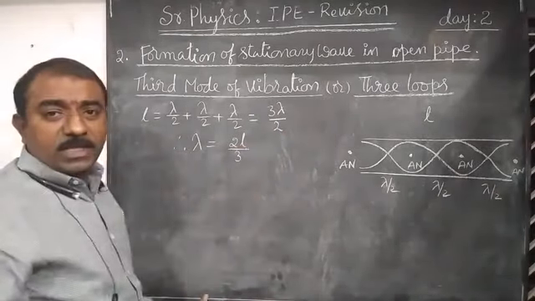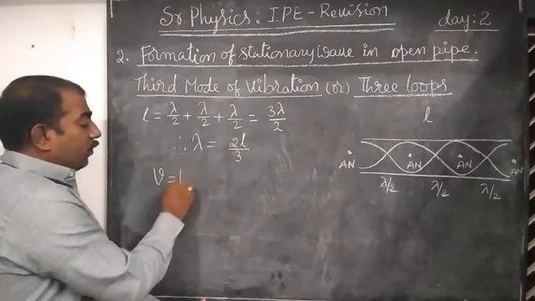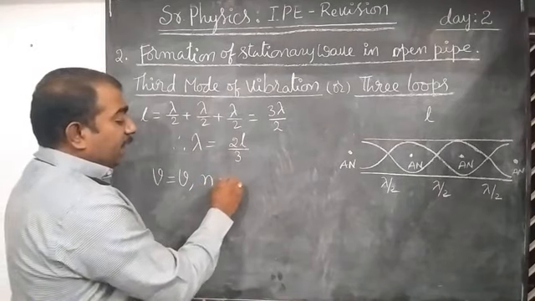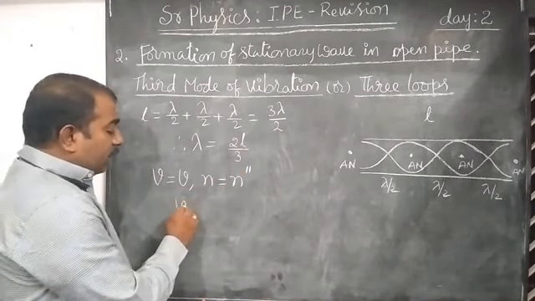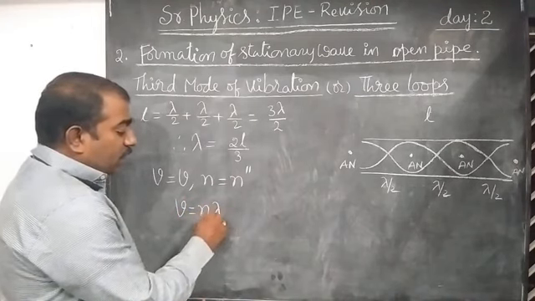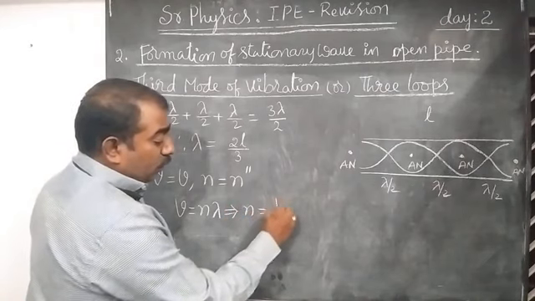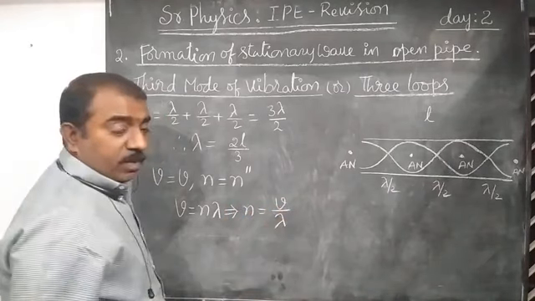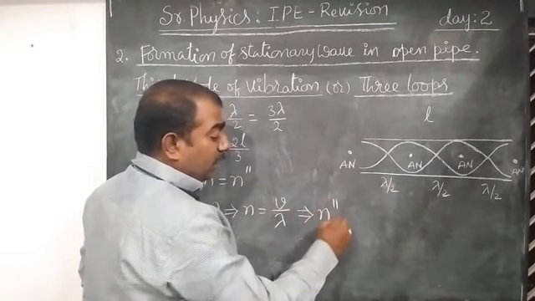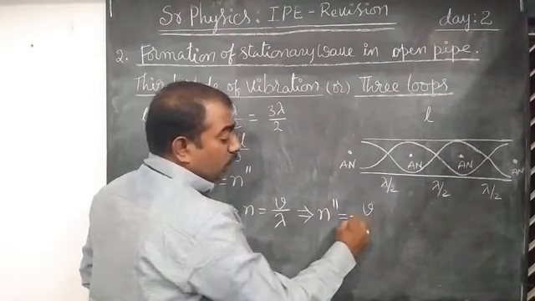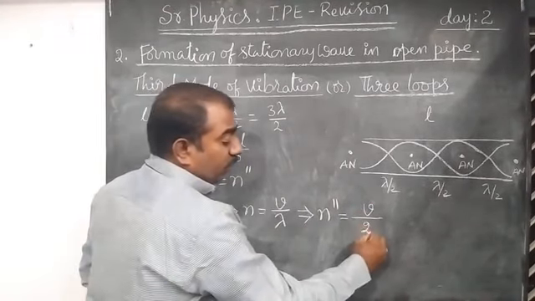We have to find the frequency. Velocity of sound is v, and let us consider frequency n as n double dash. Then we substitute these values in the equation v is equals to n lambda. From this equation, n is equals to v by lambda. Let us substitute these values: n is equals to n double dash, velocity of sound v is equals to v, lambda is equals to 2L by 3.